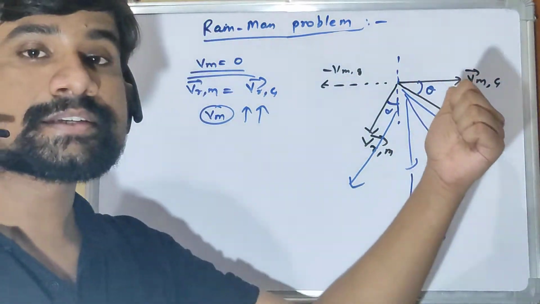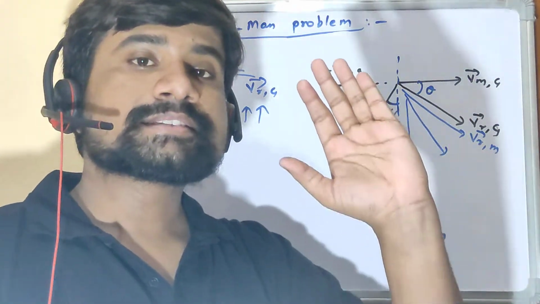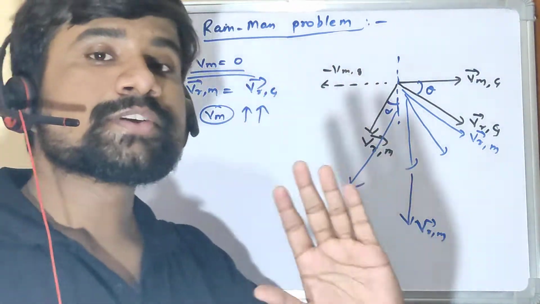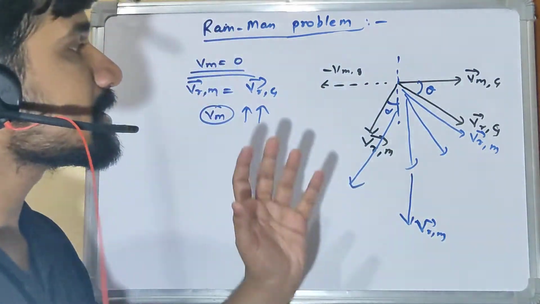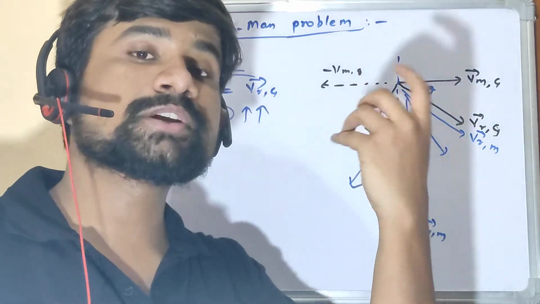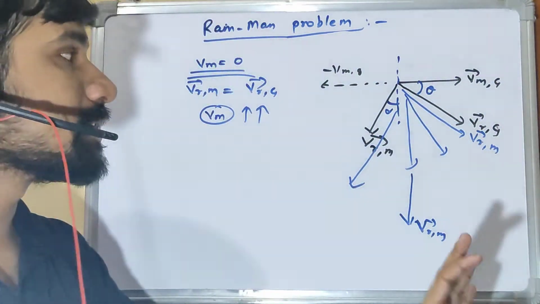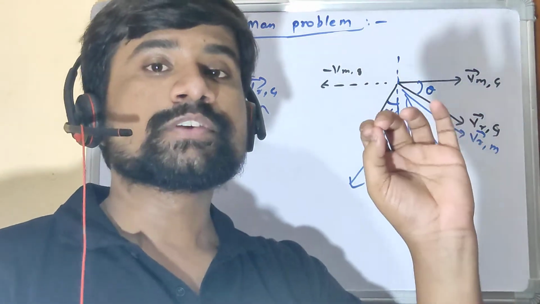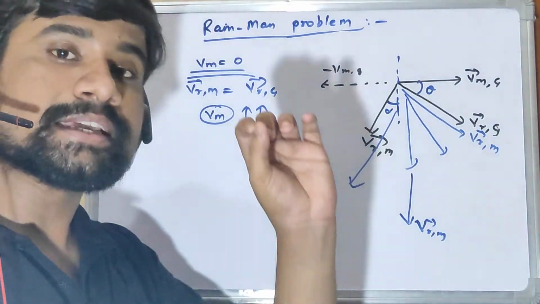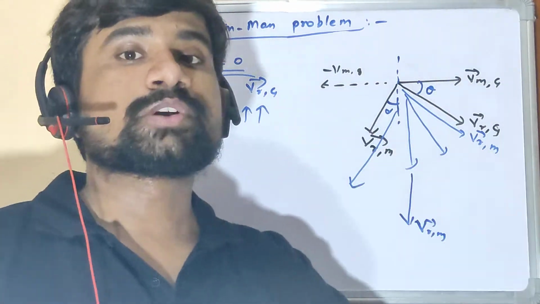When he was at rest, he was seeing the rain exactly at the same velocity, which is the velocity from the ground reference. But once he has acquired motion, once he has got velocity, rain is coming at a different angle, and to save himself from getting wet, he or she will have to hold the umbrella with respect to vertical or horizontal exactly at that particular angle from which the rain appears to come, right?